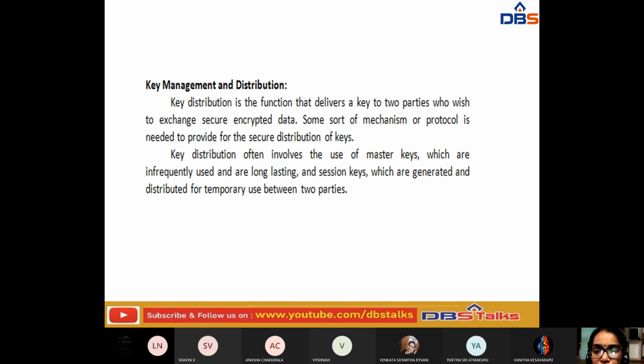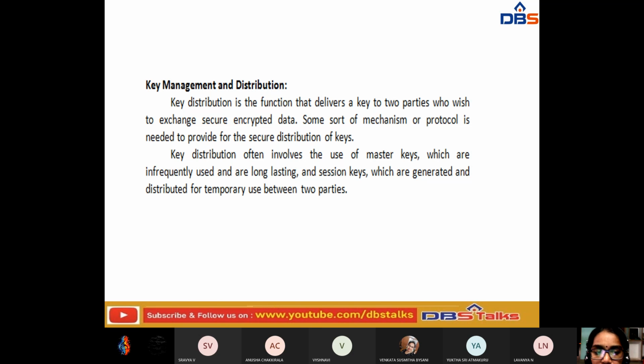See, whenever two parties want to exchange some sort of data between them, they have to distribute the key for security purposes. Key distribution is a function that delivers a key to the two parties who wish to exchange secure encrypted data. It is a mechanism or protocol needed to provide secure distribution of keys.